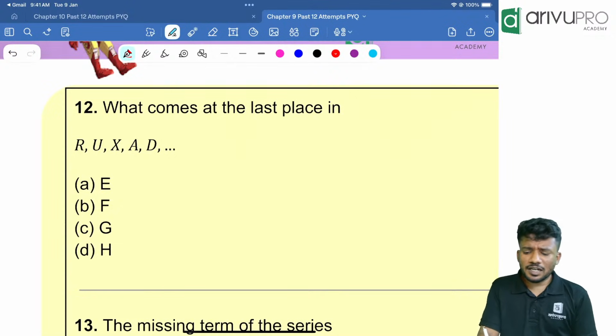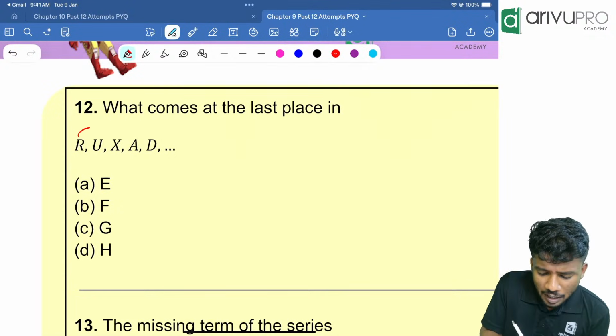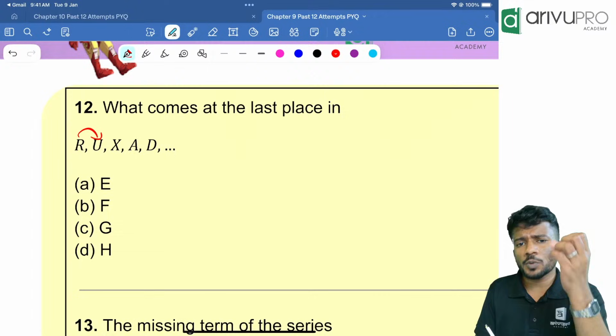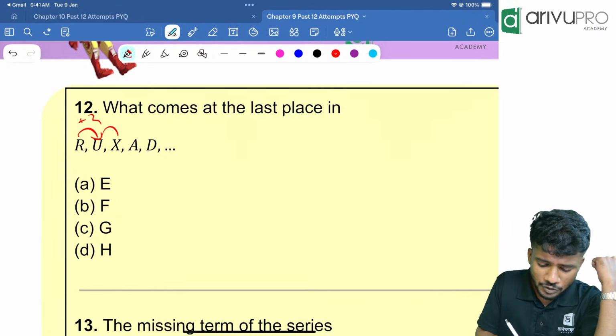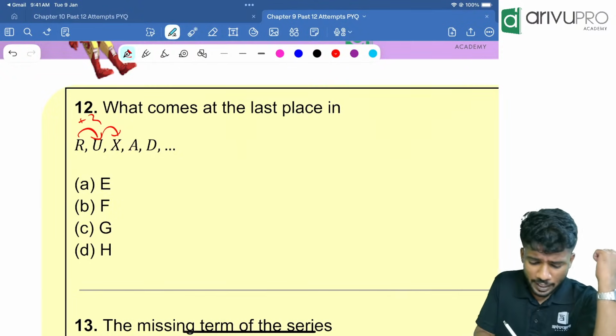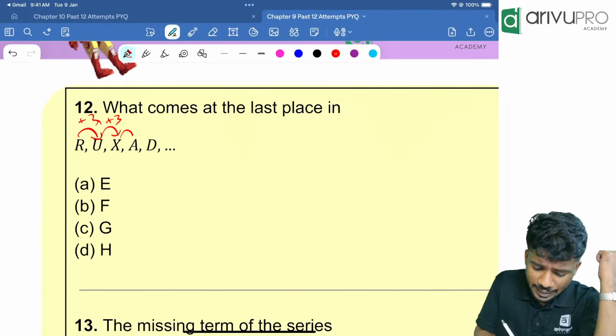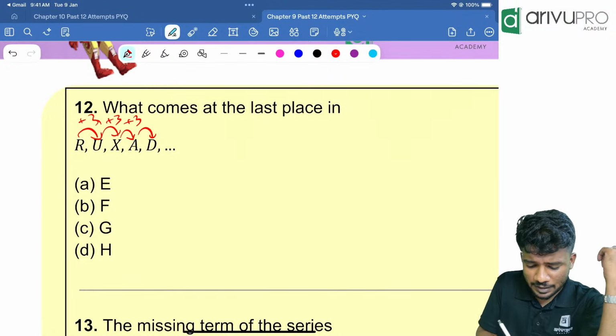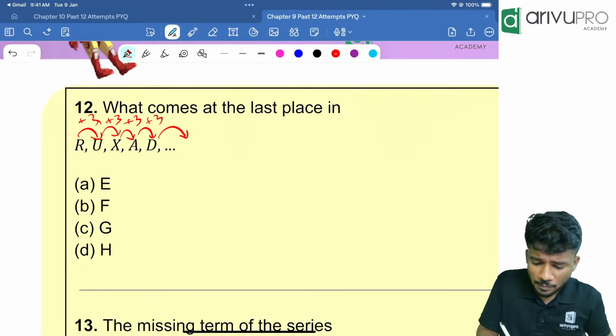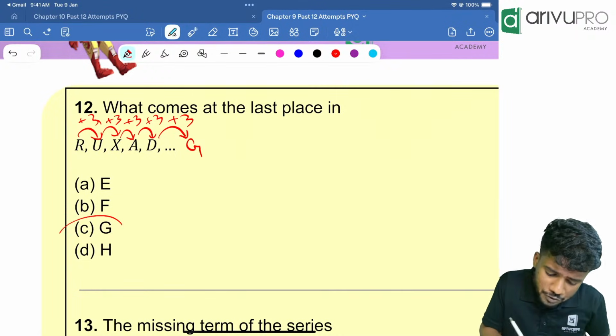What comes on the last place is the question. Okay, R is becoming U. S, T, U. Correct? Plus 3. U is becoming X. V, W, X, plus 3. Then X is becoming A. Y is at A, plus 3. That means plus 3 is the case. Correct? D after D. E, F, G. Plus 3 is G. Option C is your answer.